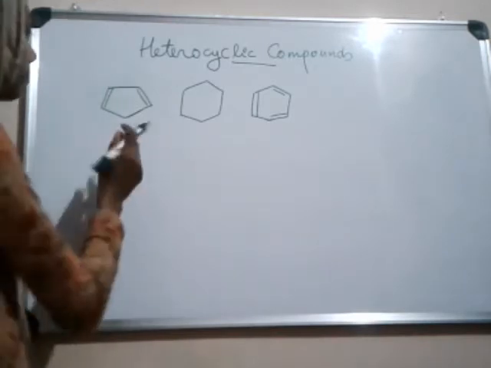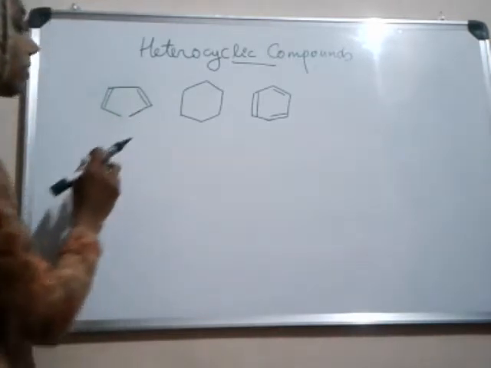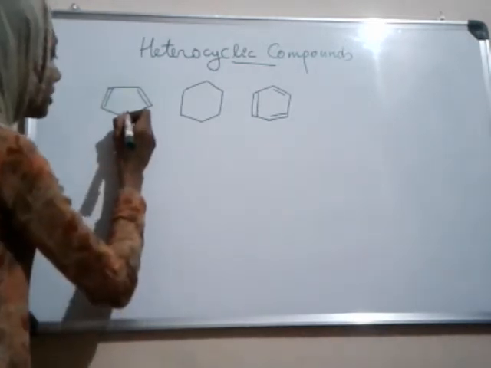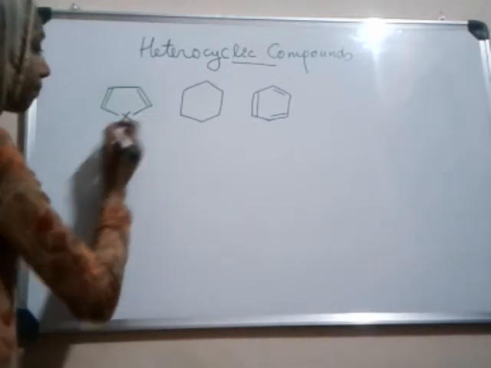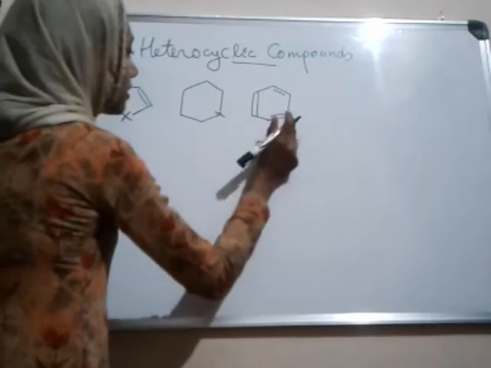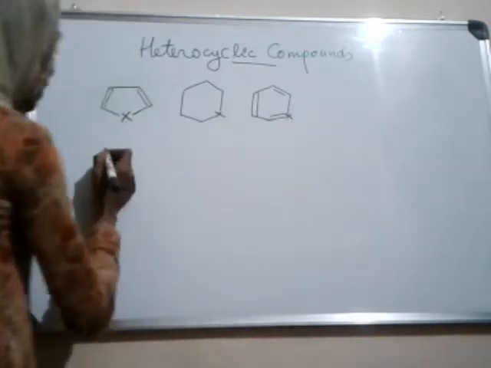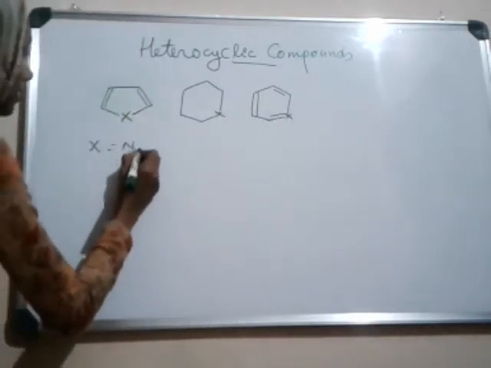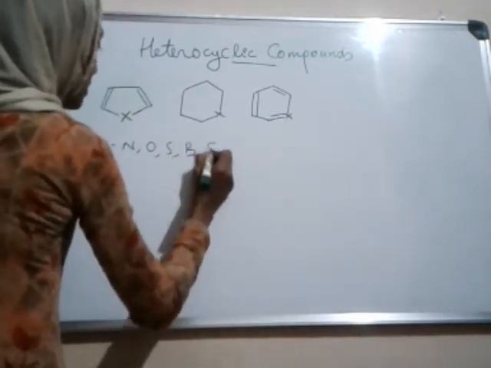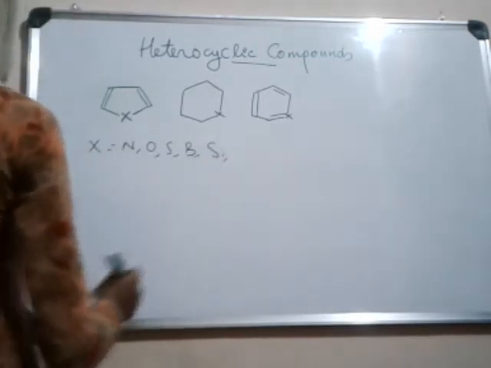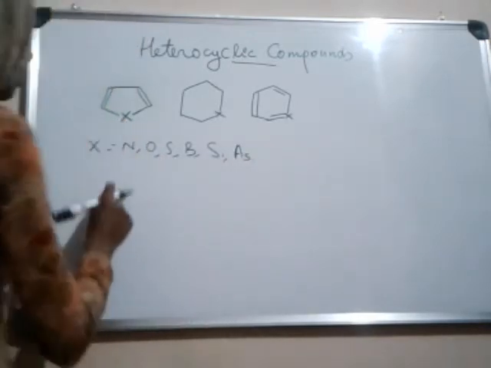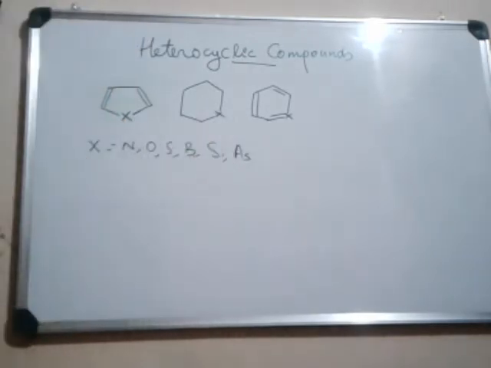If we replace one or more carbon atoms of the ring by other atoms, say X, where X may be nitrogen, oxygen, sulfur, boron, silicon, arsenic, etc., such compounds are known as heterocyclic compounds.